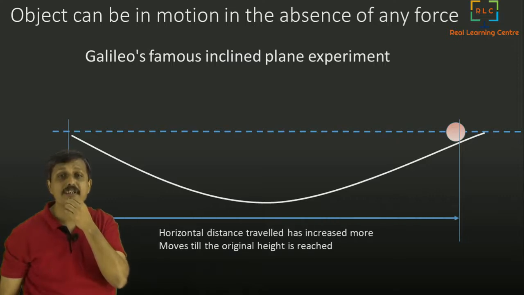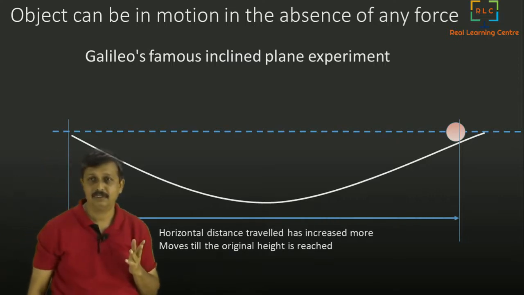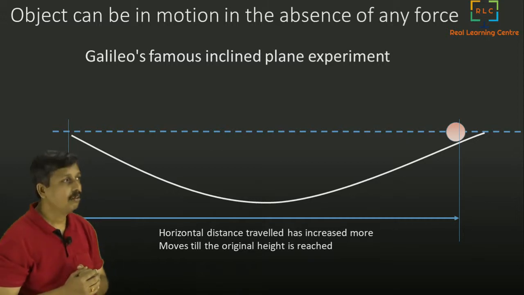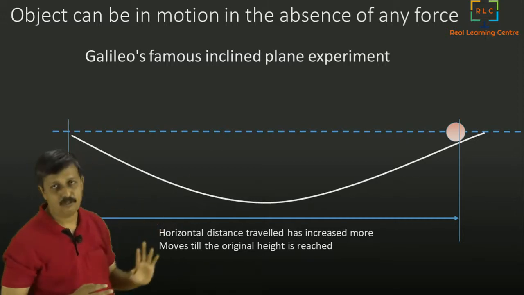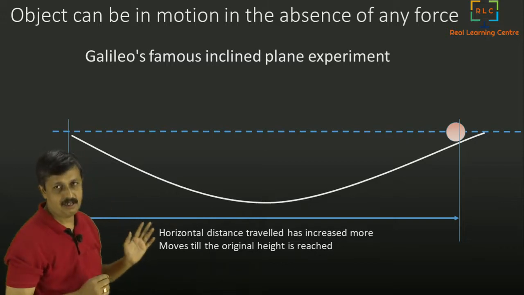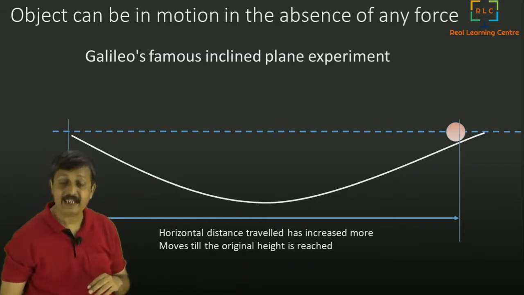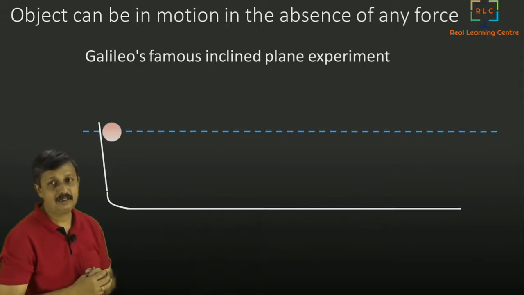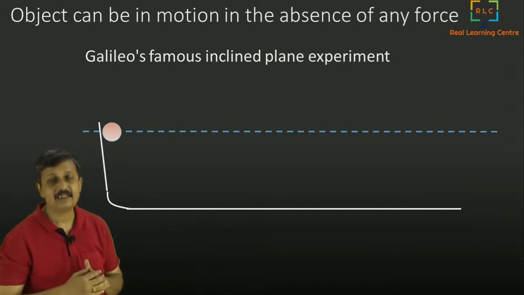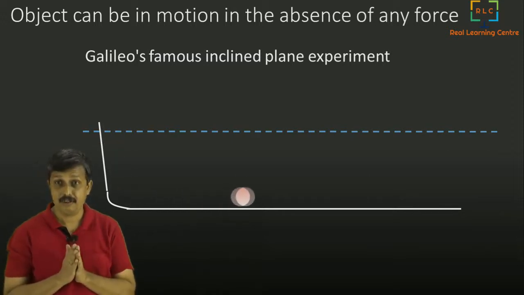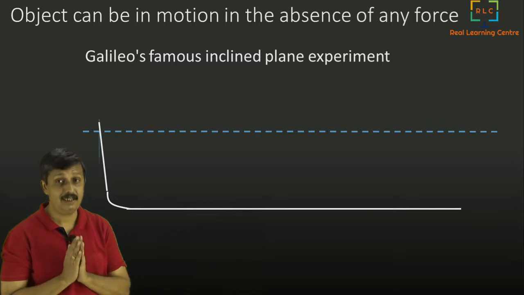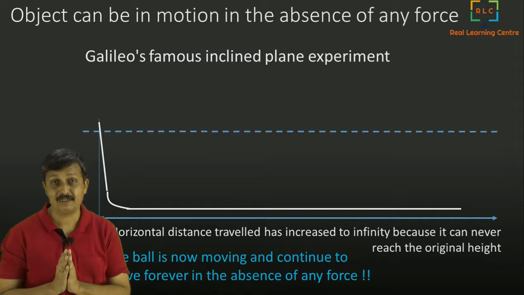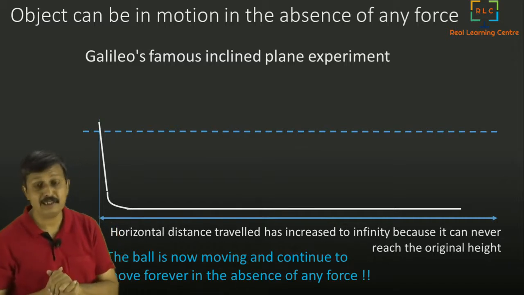So at this point, his imagination went to the next level. He said, now assume that I make it extremely smooth so that there is zero friction, and I make this inclined plane slightly different, like this, where it will keep on traveling till it reaches that height. But you know very well that it will never reach that height, and hence it will keep on traveling. That was the inductive logic which Galileo used.